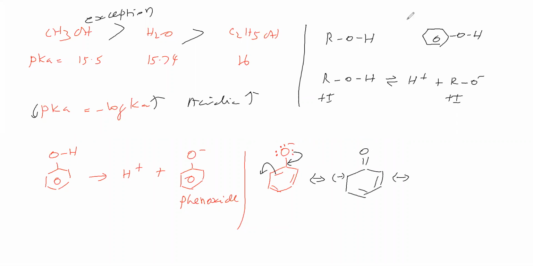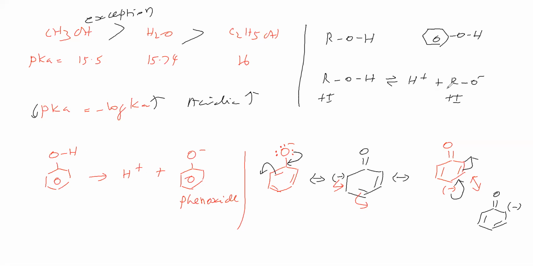What is the next resonance structure? This negative charge becomes a pi bond, and the pi bond becomes a negative charge. In the next resonance structure, the negative charge becomes a pi bond, which becomes a negative charge. Like this, resonance structures are possible for phenoxide. Therefore, phenoxide is more stable. Therefore, phenol easily gives H plus.